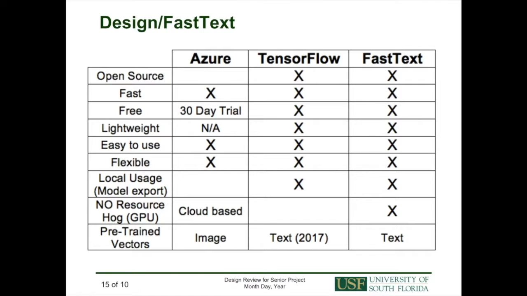We decided to use FastText over other services like Azure and TensorFlow because it has all the characteristics that we were looking for. The main points of comparison are that FastText allows you to export the created model, which Azure does not, and that it is not a resource hog in contrast to TensorFlow, which has been reviewed and criticized for trying to take as much from the CPU as possible.